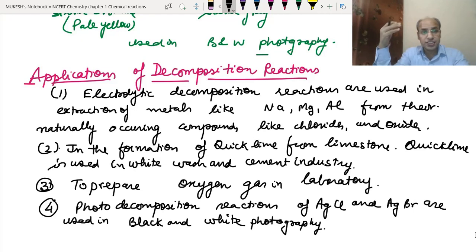As we just discussed about silver chloride and silver bromide, when they decompose, they form silver, which is gray in color, which we use in black and white photography. So this is also one of the uses of the decomposition reaction.